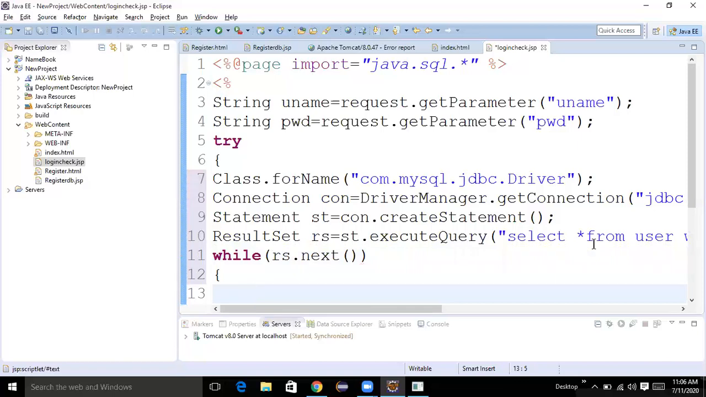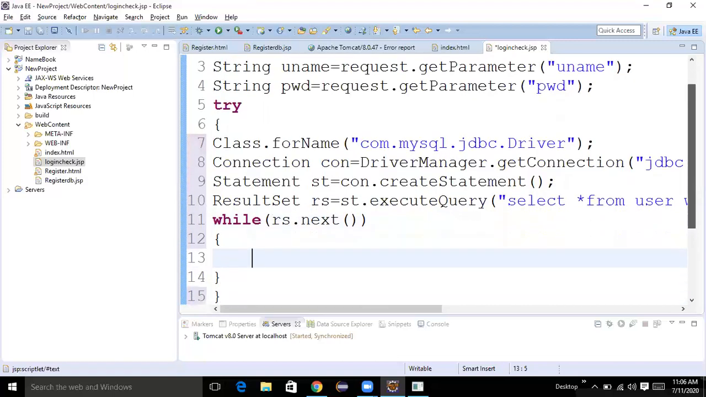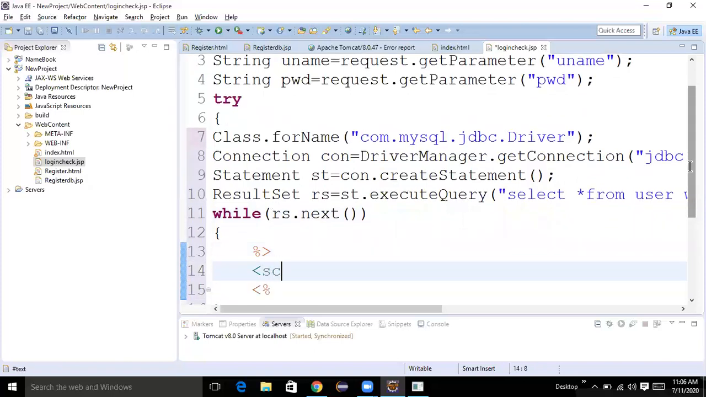Inside, if both are true, which page do we need to go to? We have not yet created it. We need to go to the user home page. Yes or no? So for that purpose, I want to show an alert message, login successful. For that, I want to write a script, JavaScript.